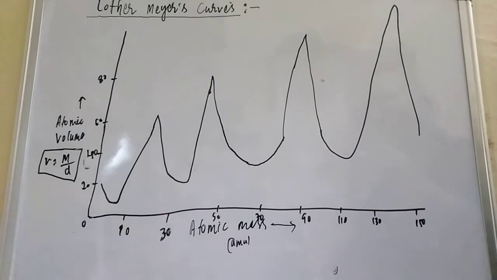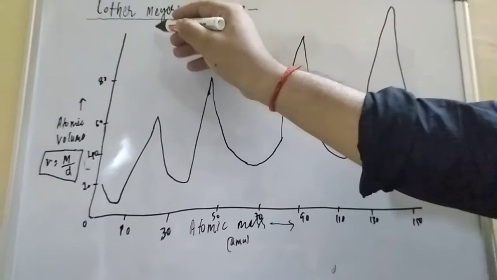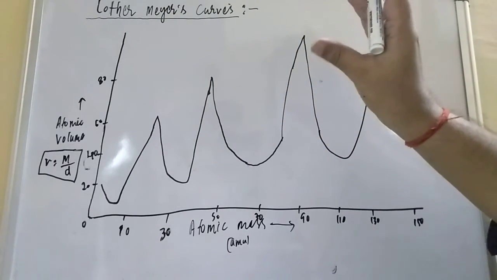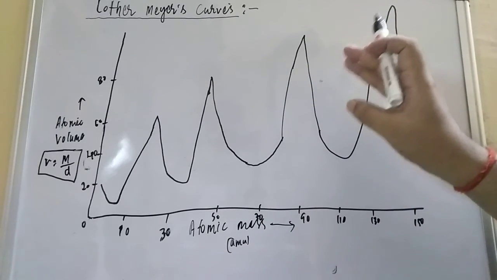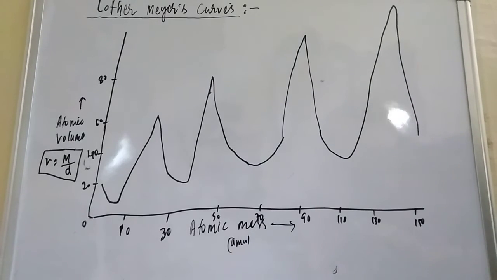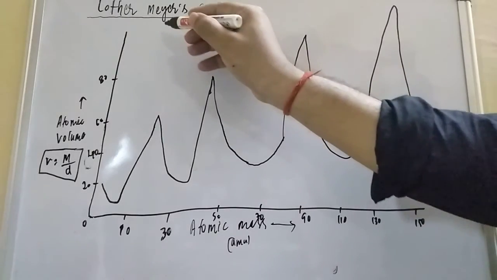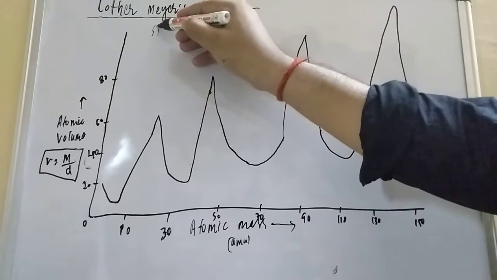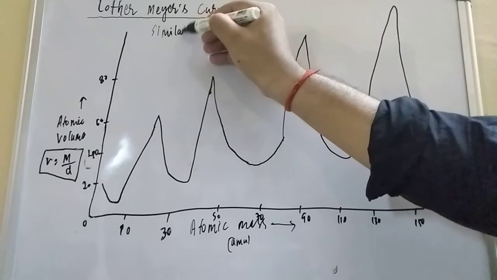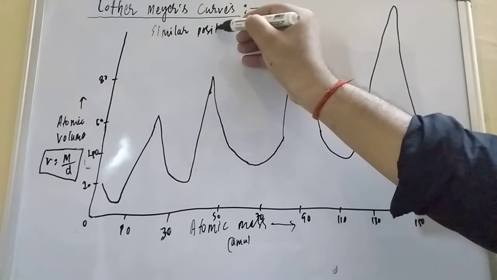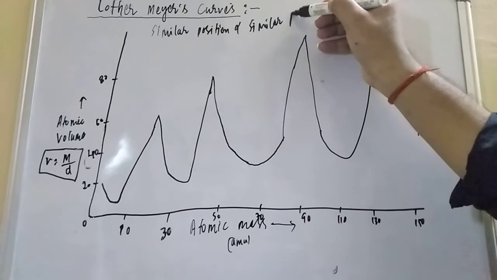What this law says is that when we arrange the atoms in increasing order of their atomic masses, similar positions give similar properties. Lothar-Meyer said that similar position is proportional to similar properties.